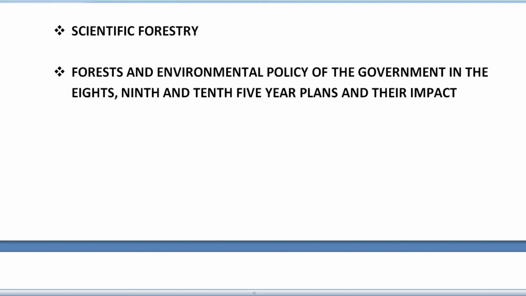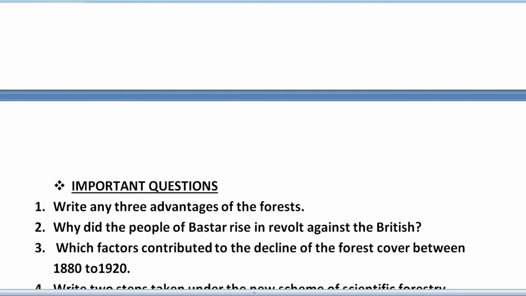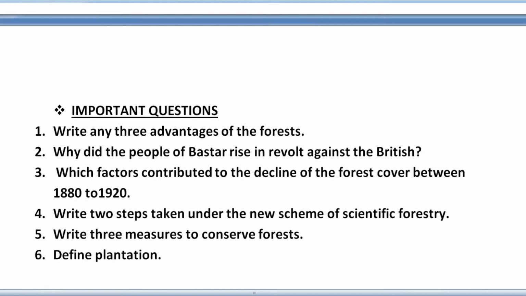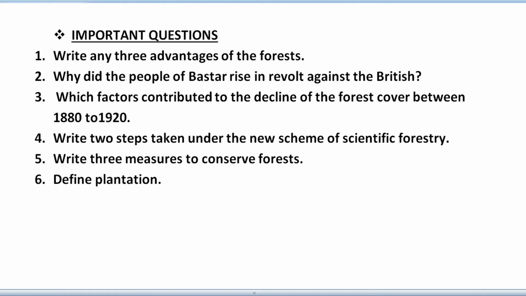Next, we have to discuss some important questions related to this chapter. First question: write any 3 advantages of the forest. Here they ask for the importance, or whatever you get from the forest. What is the role of forest in your life? Second: why did the people of Bastar rise in revolt against the British? What is the story behind that? Why did the tribal community of Bastar rise in revolt against the Britishers?